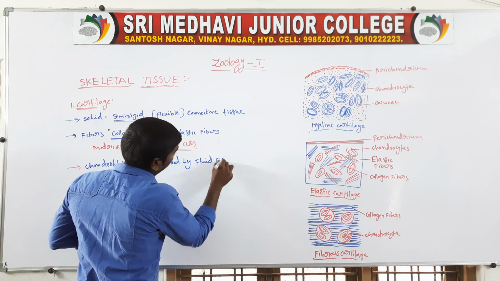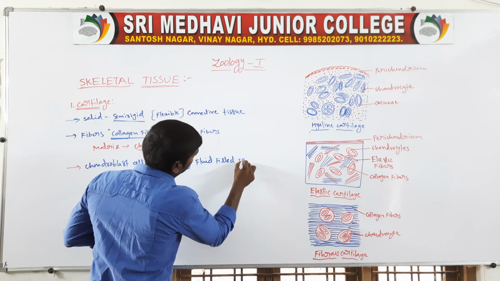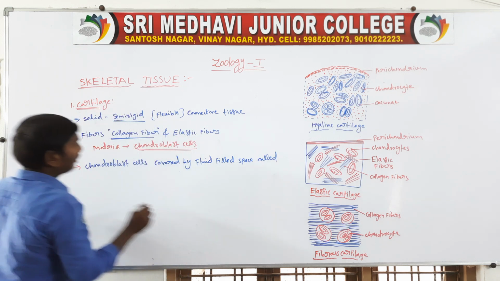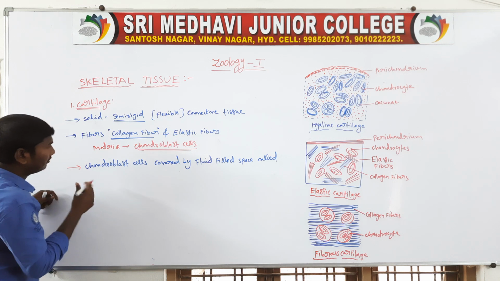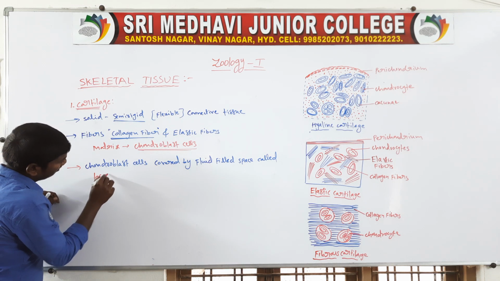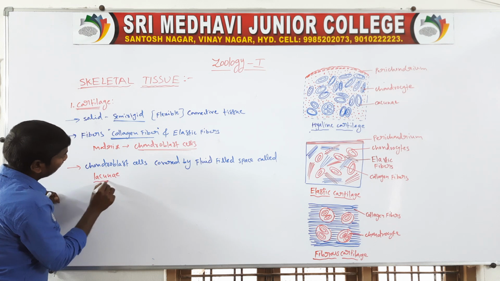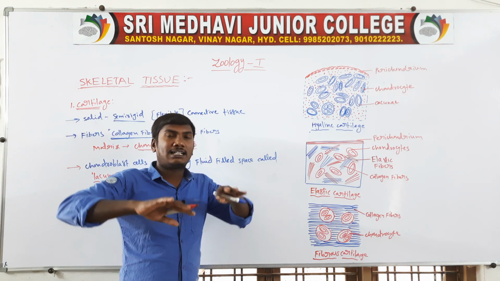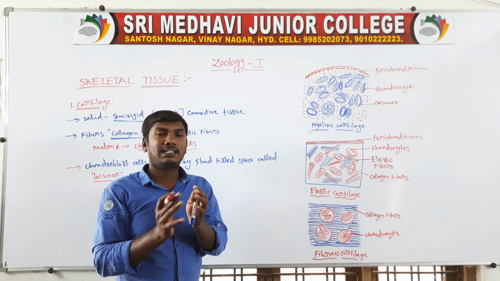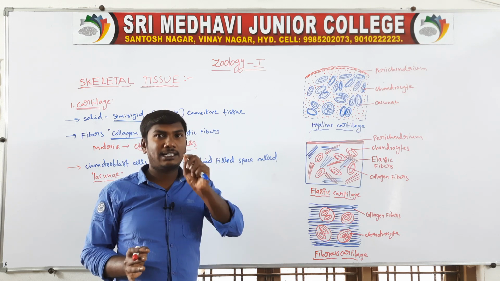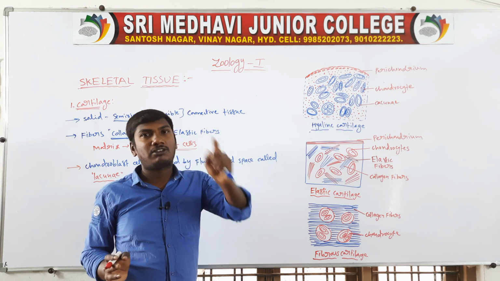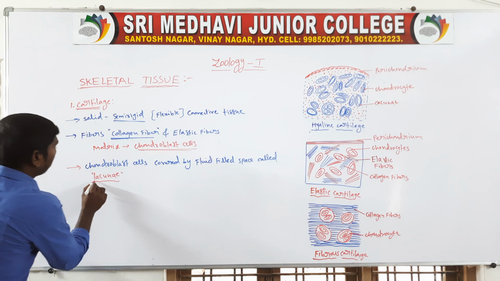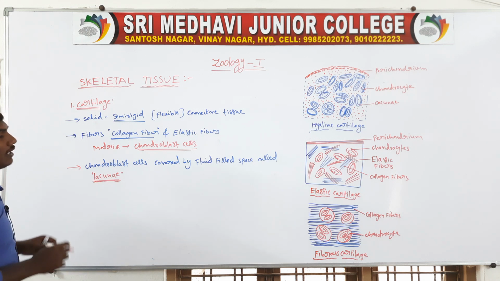The chondroblast cells are covered by a fluid-filled space. That space is called the lacunae.